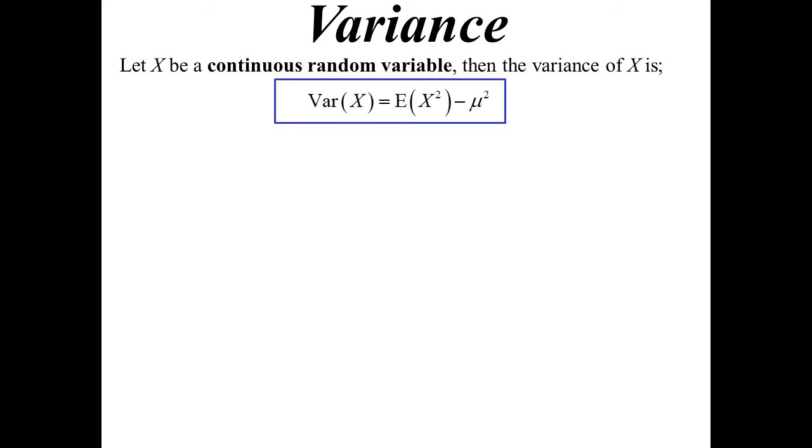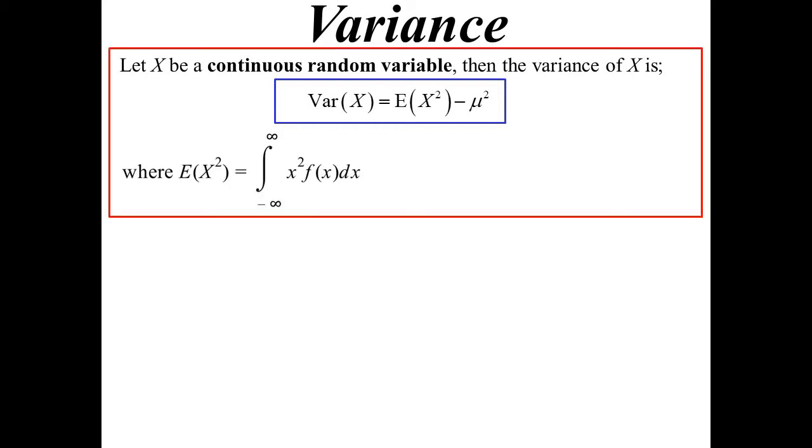Variance. So how do we do the variance then? Well, same deal. Remember, we used to do it this way, and we still do. It doesn't matter whether it's discrete or continuous. The difference is how we actually find these things. So mu, or the mean, what we just did, how do we work out the variance? Again, it's exactly the same idea as discrete, where, remember in our table, we would have then had a column x squared times the probability. So now we'll integrate x squared times the probability density function.